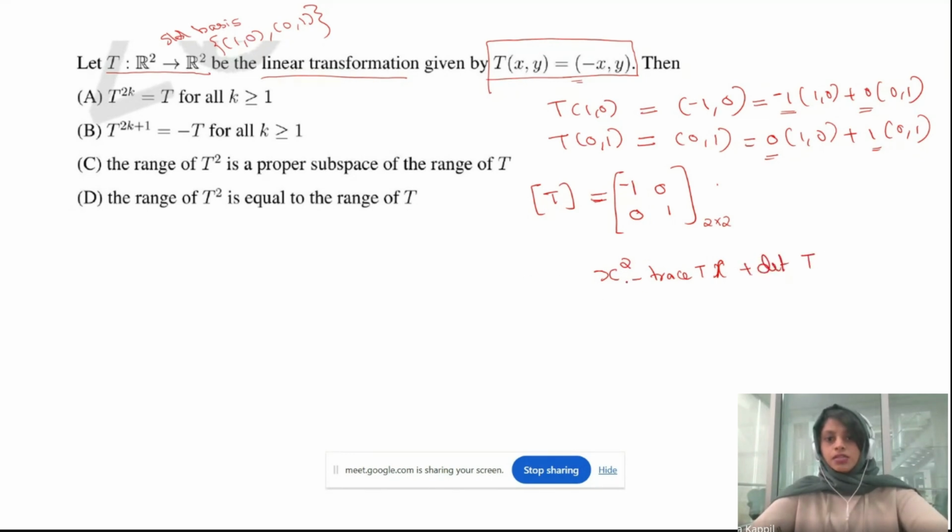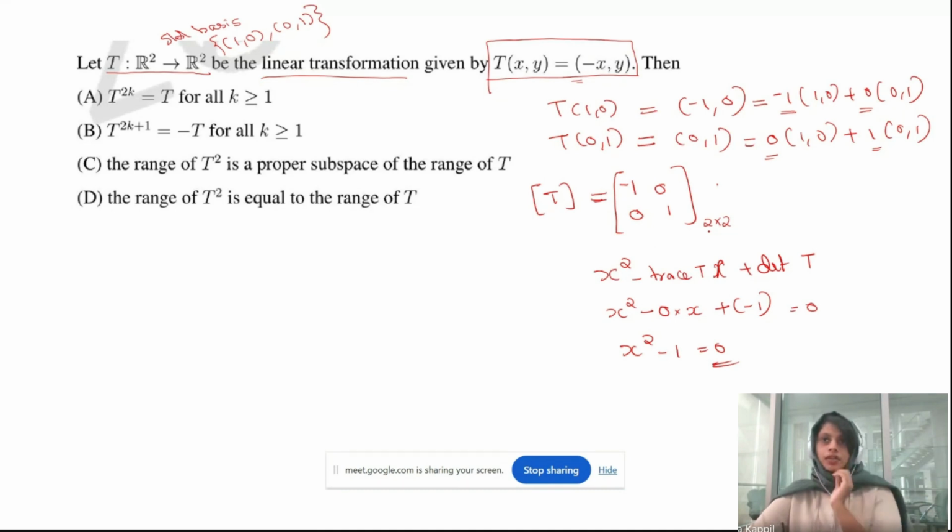Here, trace means the sum of the diagonal entries, that is -1 plus 1, which is 0. So 0 times x plus the determinant, which is simply -1. So x squared minus 1 equal to 0 is the corresponding polynomial for the matrix.